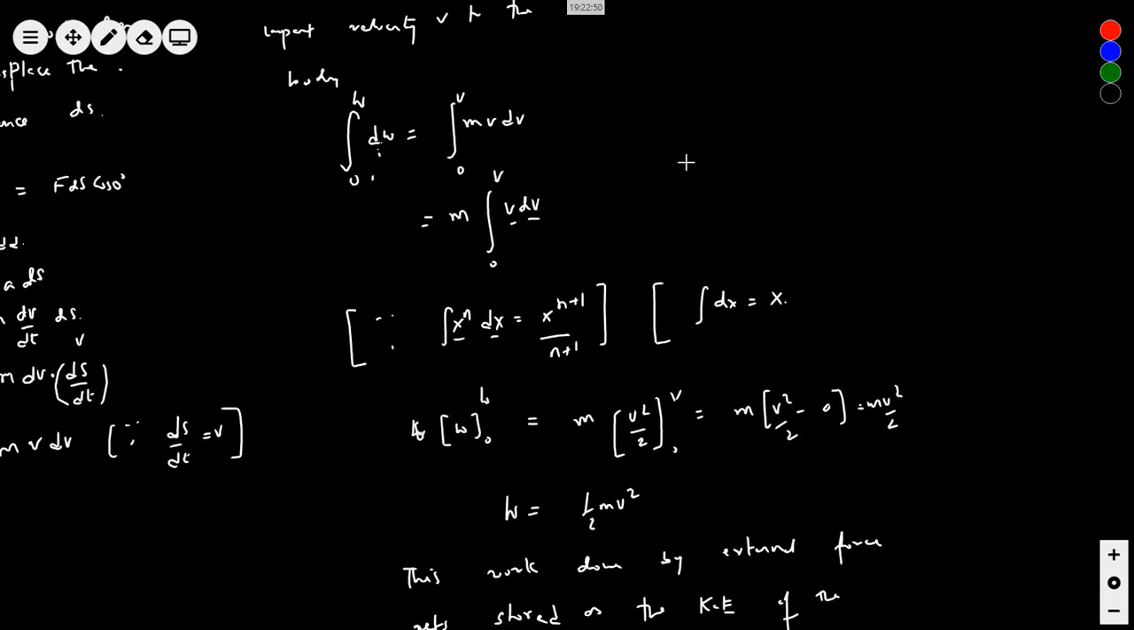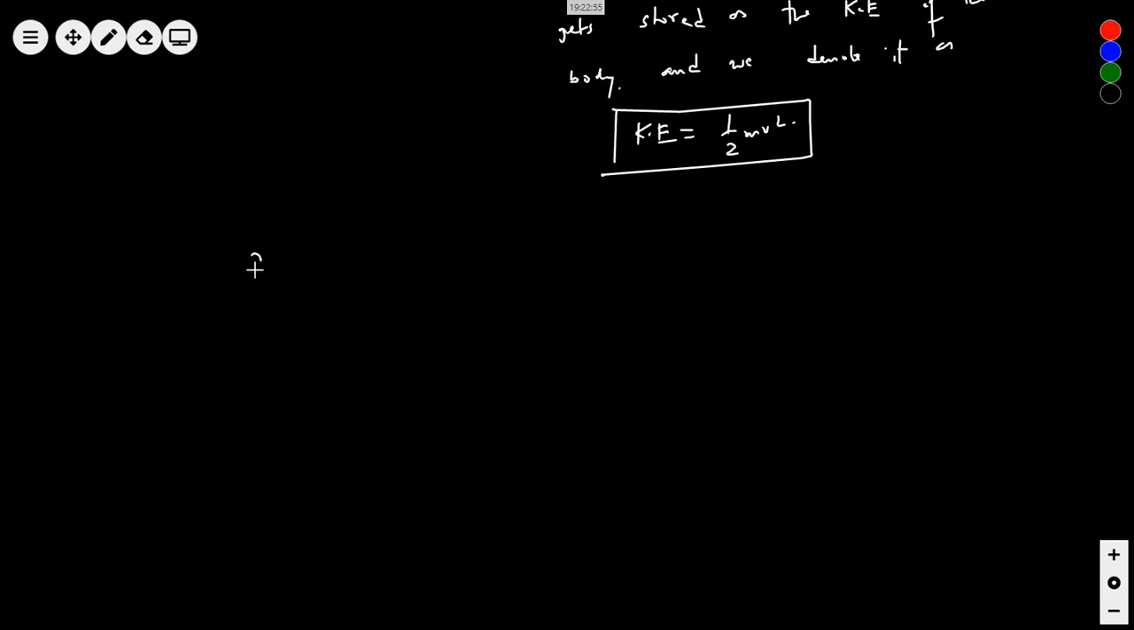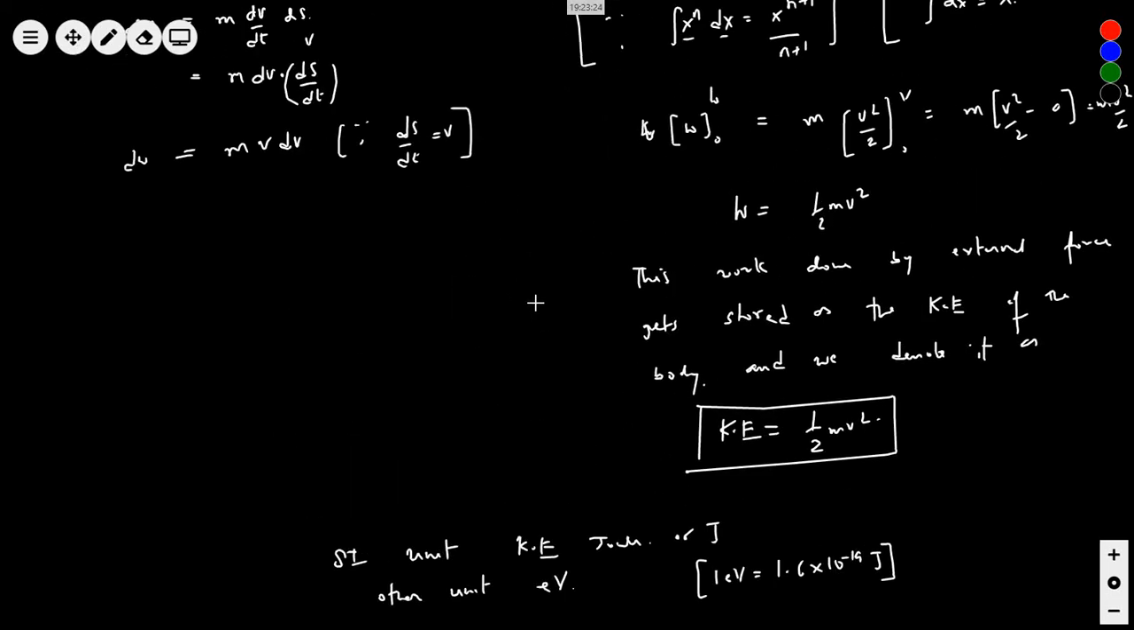Now, let us see. What do you think the SI unit of kinetic energy will be? Joule, or J. The other unit will be what? Electron volt. And 1 electron volt is equal to 1.6 into 10 to the power minus 19 joule. Now let us see the relation between kinetic energy and linear momentum.